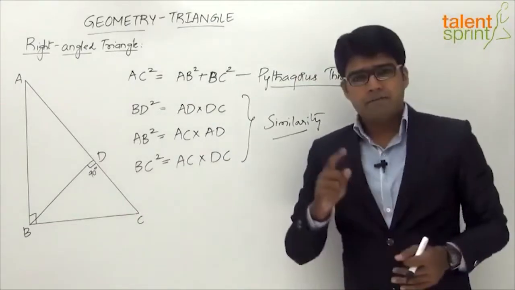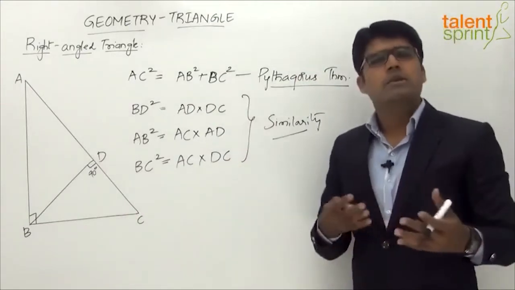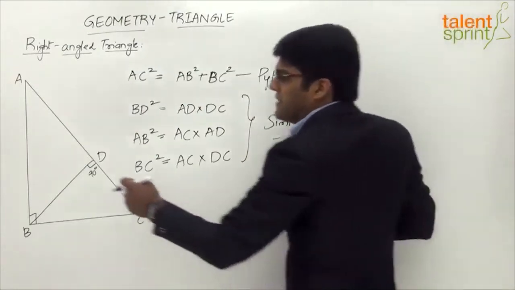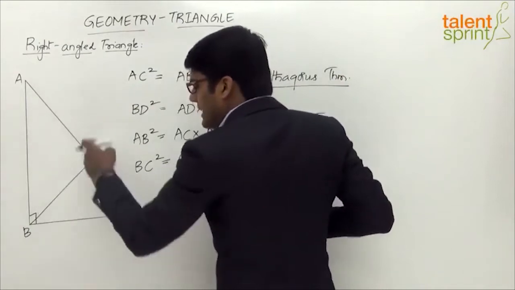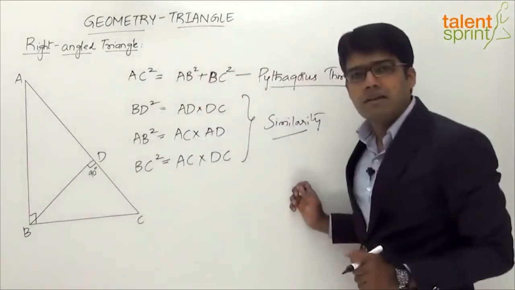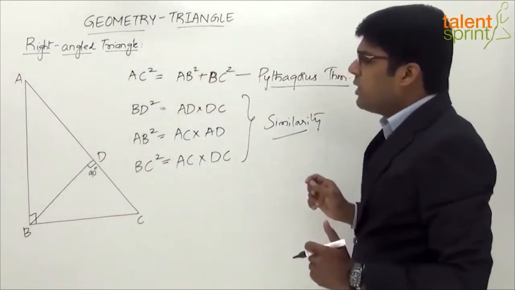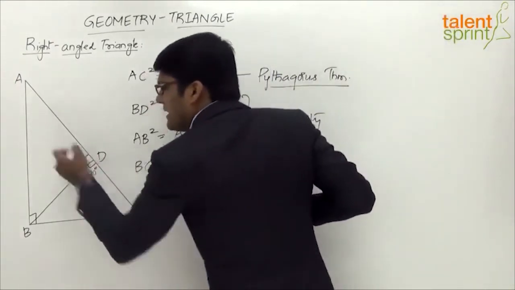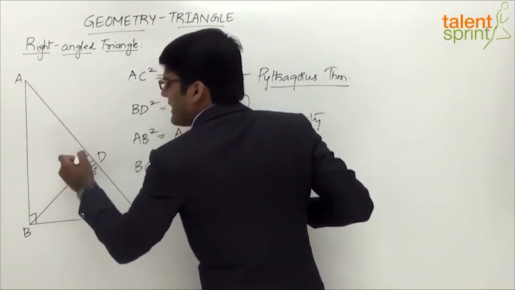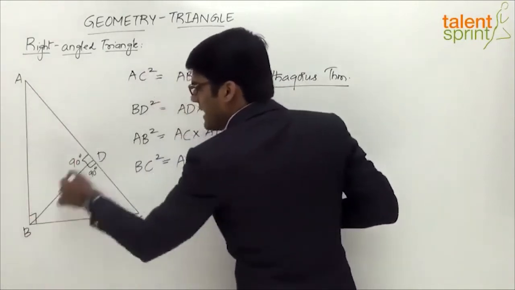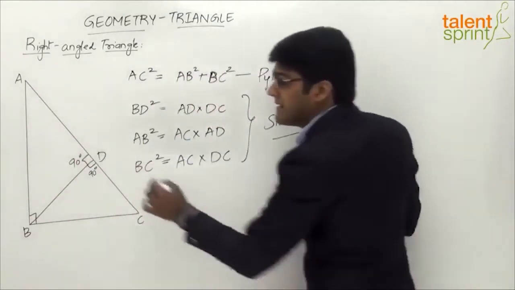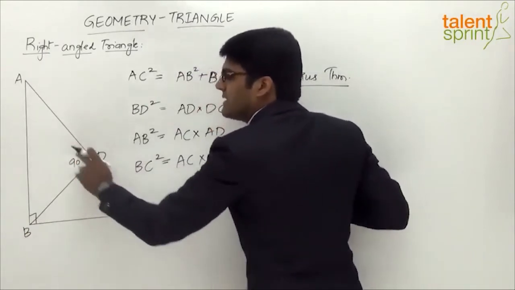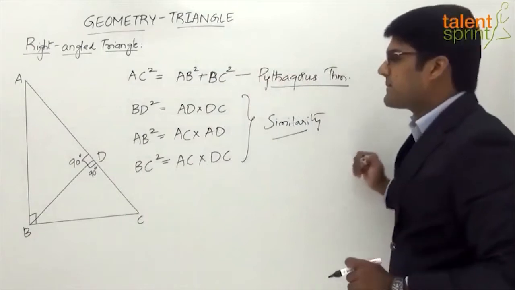Now I'll derive one of these for you, and similarly you can derive the other two. The point to be noted here is, as I've mentioned, the two triangles ABD and BDC are similar triangles. If we go by similarity, we see that angle D in both cases is 90 degrees. Angle ADB is 90 degrees and BDC also is 90 degrees. The reason is that this is a straight line and the straight angle is 180, so this side is 90 degrees and the other side is also 90 degrees.